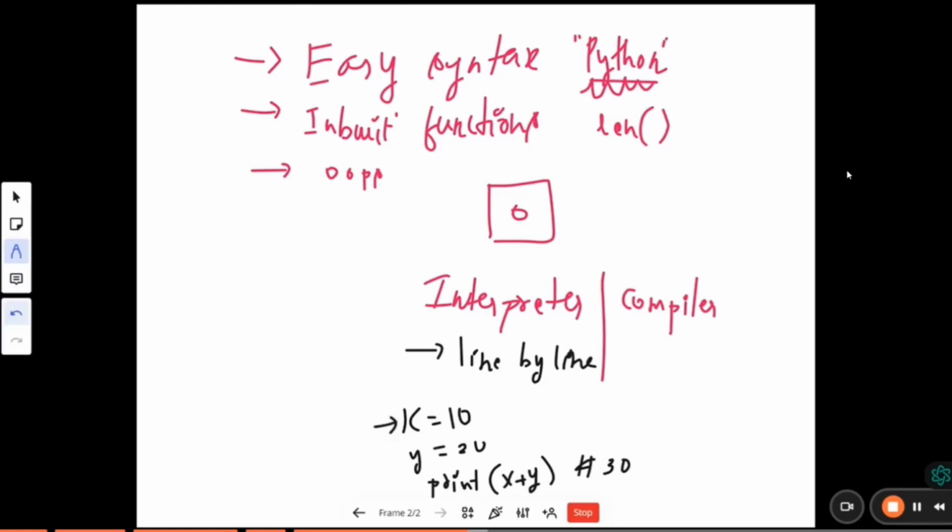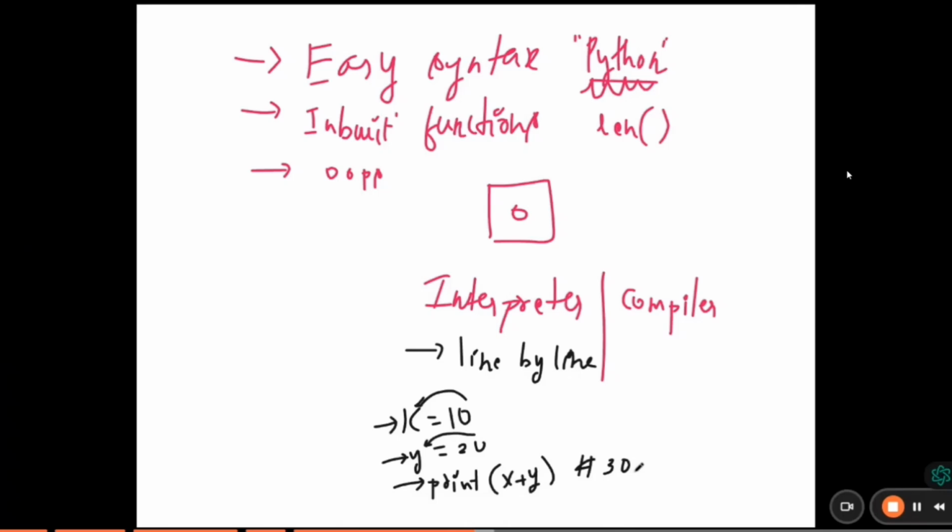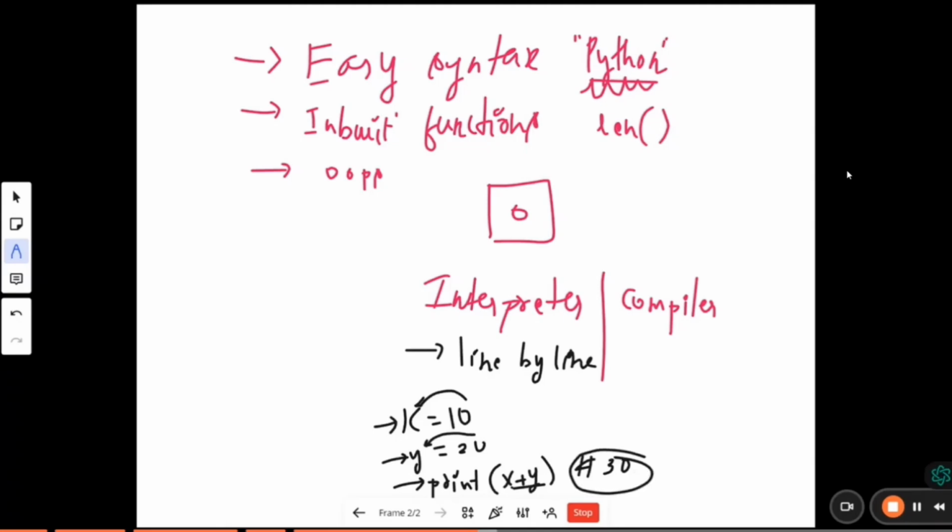First it goes to the first line and assigns the value 10 to x. Then it moves to the second line and assigns 20 to y. Then on the third line, it understands it needs to print the value of x plus y. The value of x plus y is 30. So it executes line by line.